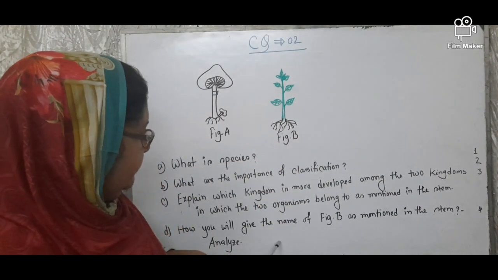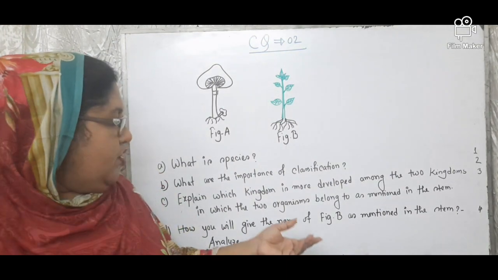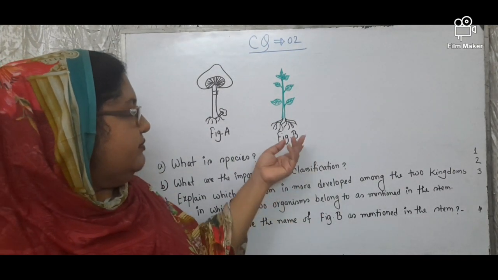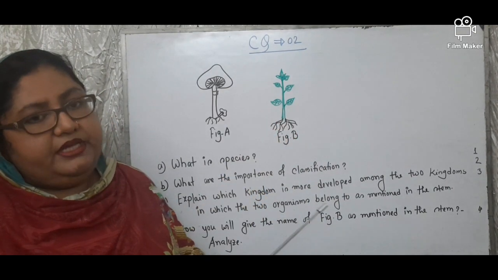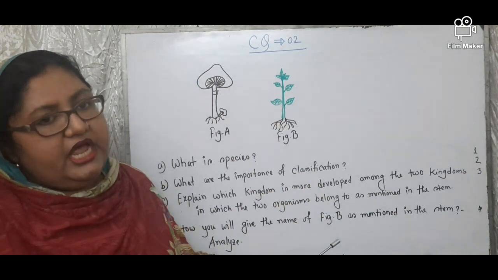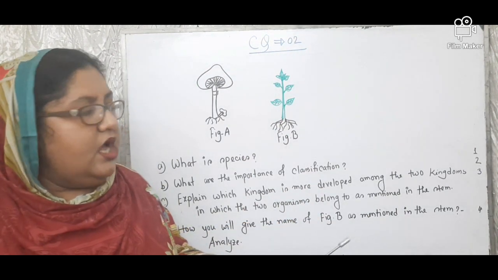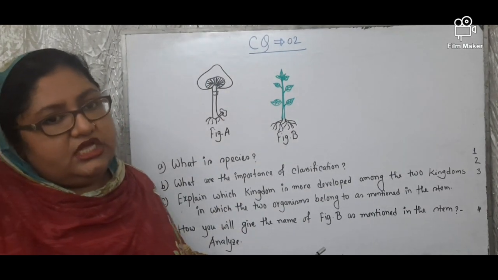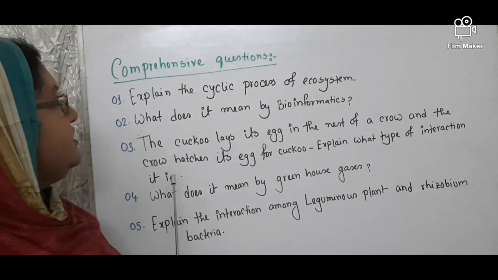Then you can sum up that. Thus we can put the name of the plant or plants that is given in figure B. Then thus you will complete your answer. I hope if the presentation is good and handwriting is clear, you will get better marks in your exam copy. Now I will discuss some comprehensive questions.